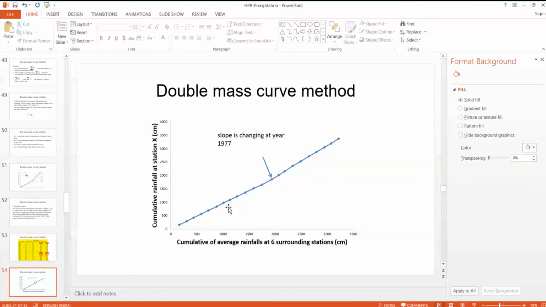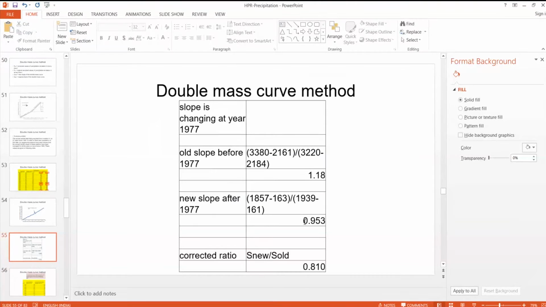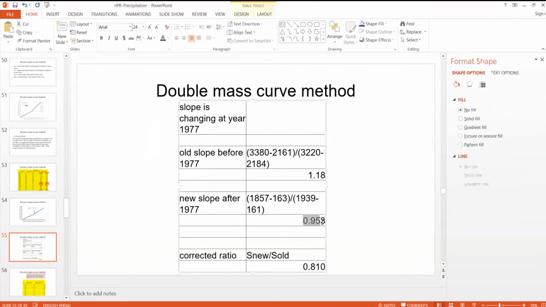The new slope is given as 0.953, whereas the old slope is given as 1.18. So the correction ratio, that is new slope by old slope, is 0.810.